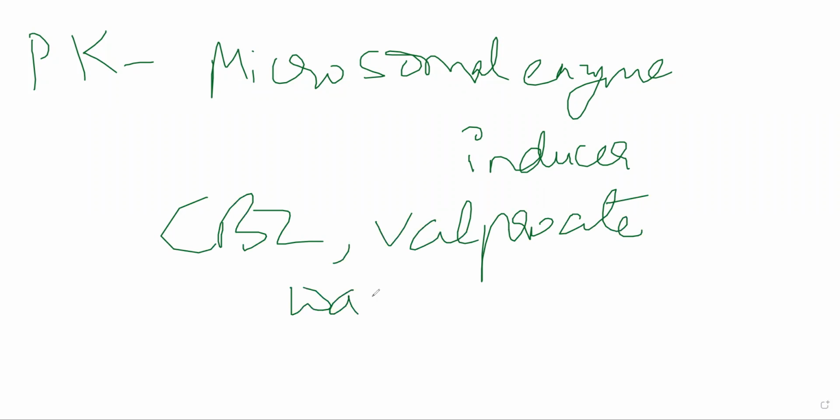Even warfarin. Because this drug is a microsomal enzyme inducer, it will increase the enzymes that are metabolizing these drugs. If that enzyme level increases, the rate of metabolism of these drugs will also go up, because of which you will not see the effectiveness of the drug as it should normally show. Let us suppose carbamazepine is working for 6 hours. If you give a microsomal enzyme inducer with it, carbamazepine will work for maybe 3 hours instead of 6 hours. Example.